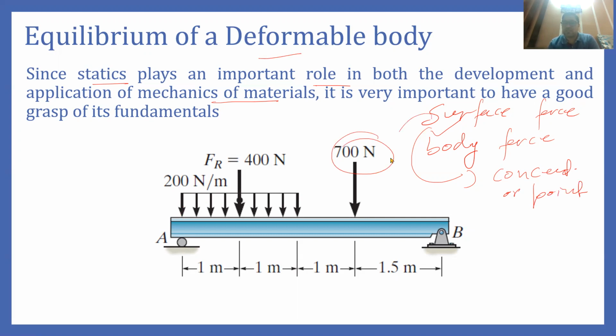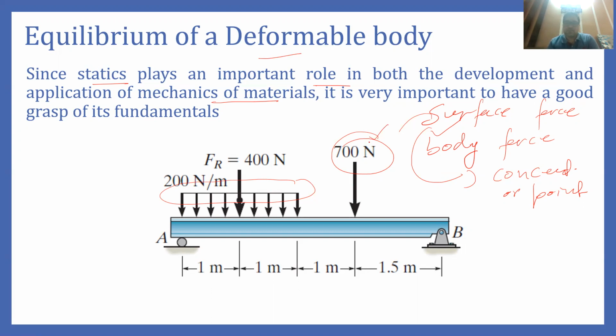Similarly, the other force can be a force which is spreading over a large area or over a large length, like you can see this force. This force can be termed a distributed force. If it is uniformly distributed, then it will be a uniformly distributed force. Or if the distribution is not uniform, then in that case it will be termed a non-uniform or varying force. So that is the first component of statics, the study of forces.